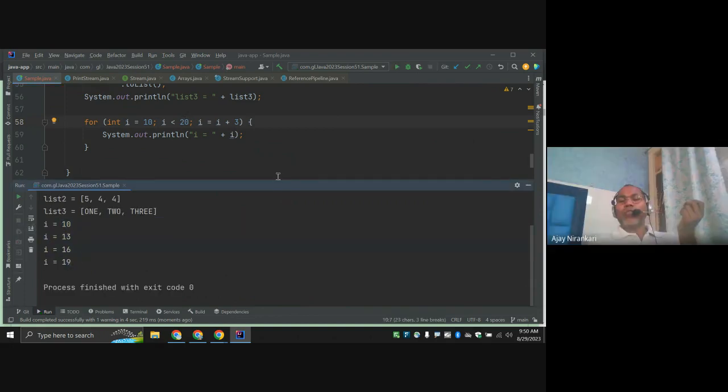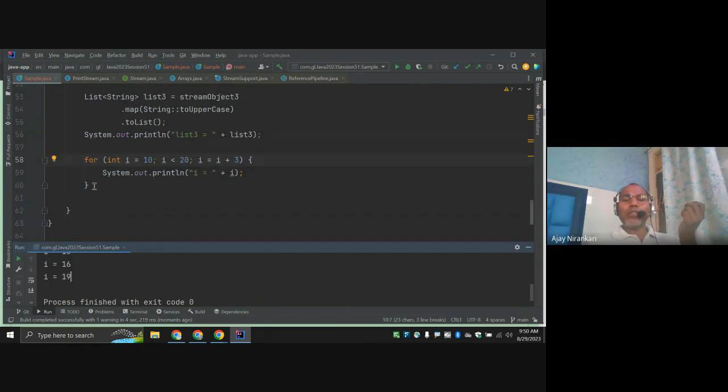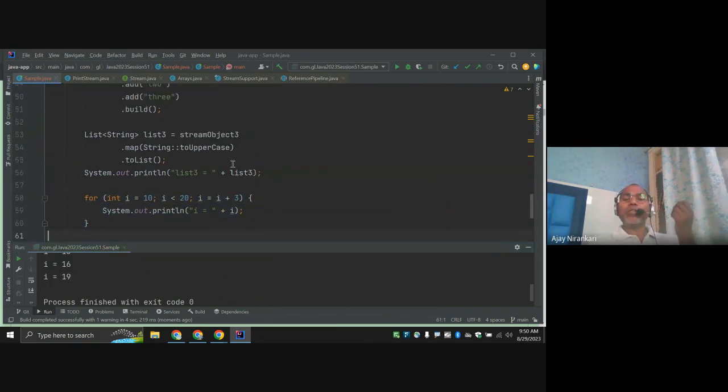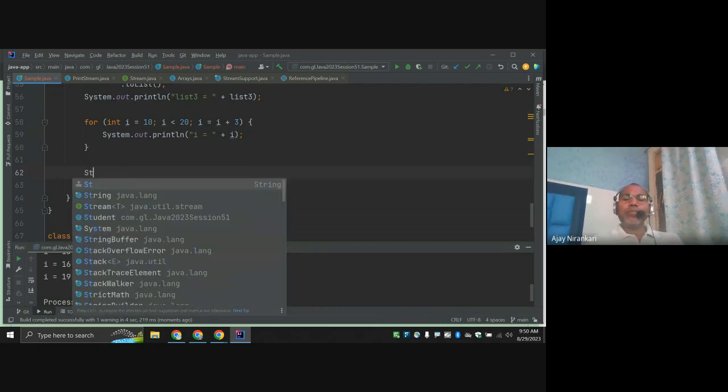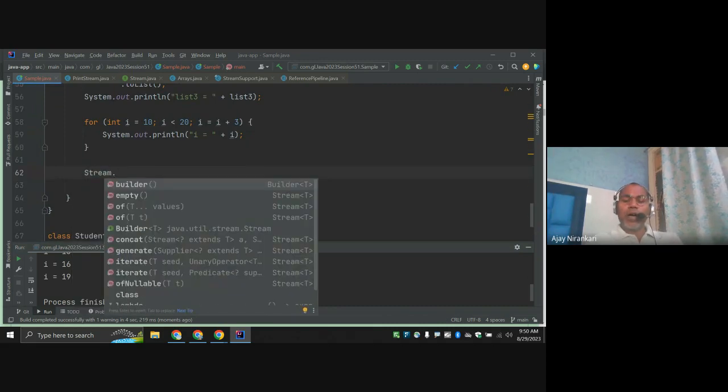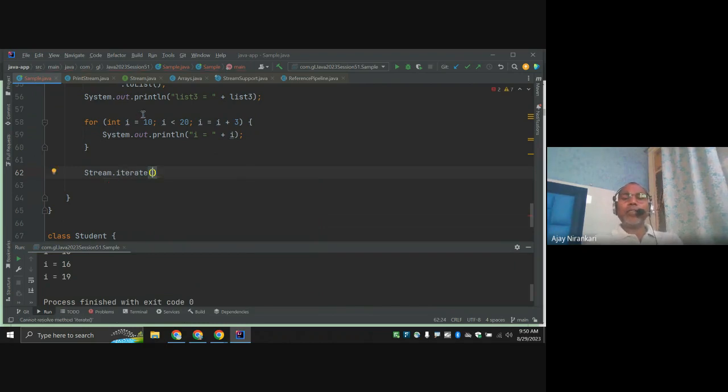Similar thing you can do using Stream.iterate. Here pass the initial number 10, then the condition. Same condition, you pass as the second parameter, but this is a lambda expression.